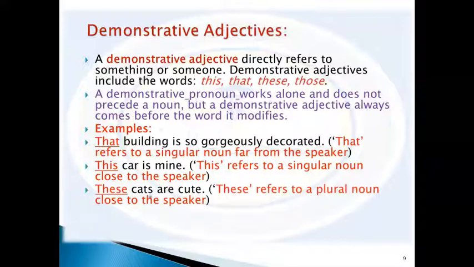These cats are cute. Here we know that this is an adjective and cats is the noun, and it describes the noun. So this form describes the noun. This refers to a plural noun that is close to the speaker.